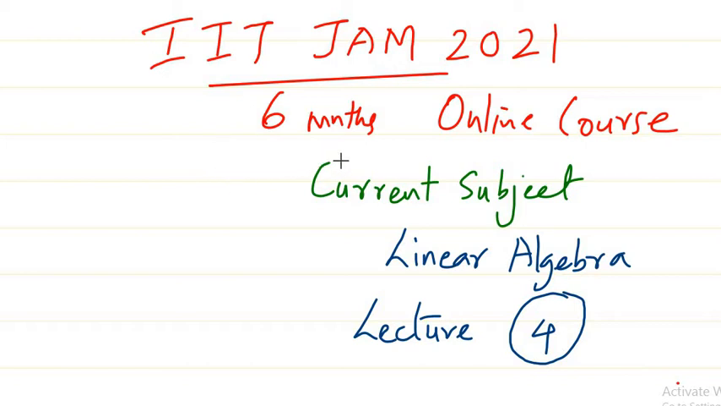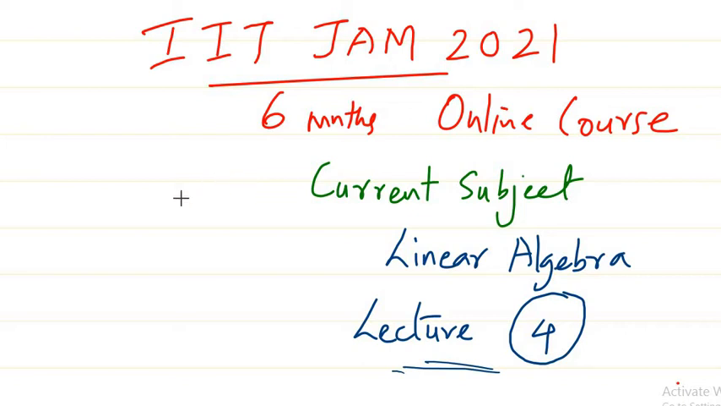So we are running a 6 months online course and the current subject we are discussing is linear algebra, and this is basically the fourth lecture from linear algebra. In the previous three lectures we have discussed matrices and determinants, and in fact special matrices, and we have done almost all the problems for the previous some 7 to 8 years.